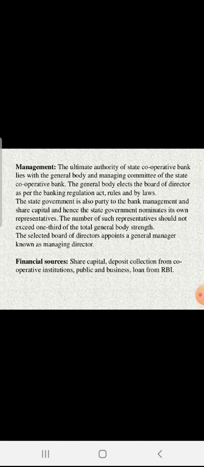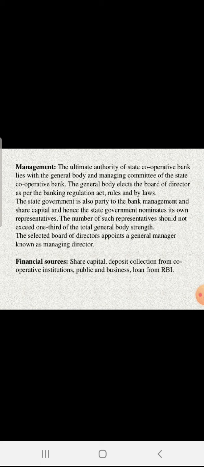Now, it has its own management, in the sense that the ultimate authority of the state cooperative bank lies with the general body and managing committee. The general body elects the board of directors as per the Banking Regulation Act. The state government is also a party to the bank management and share capital, hence the state government nominates its representatives.